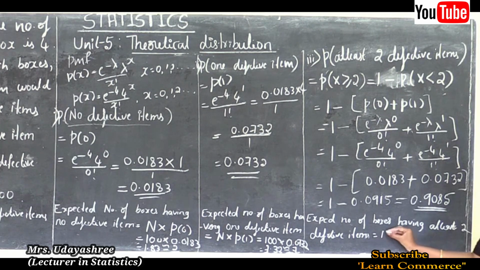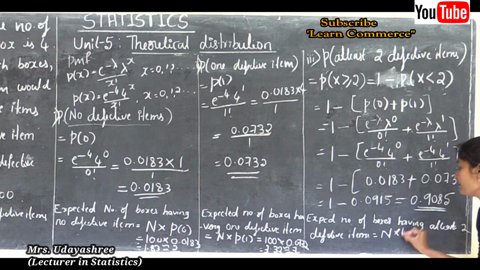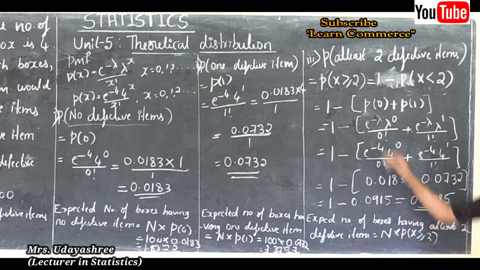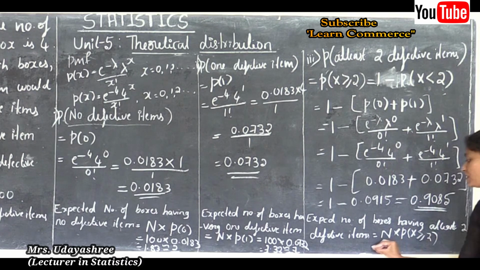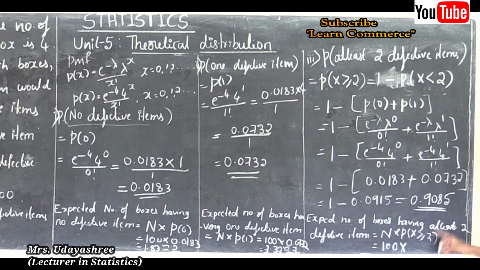Okay, next we need to calculate the expected number of boxes having at least 2 defective items. This is equal to, the formula is n into probability of at least 2 defective items, that we can write P of x greater than or equal to 2. Okay, now I will substitute the values. Here n is 100, then P of x greater than or equal to 2 is 0.9085.